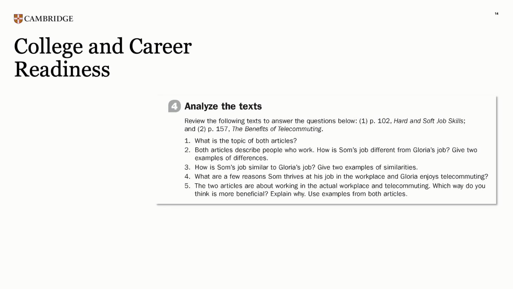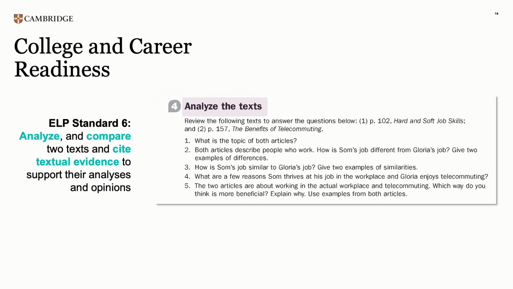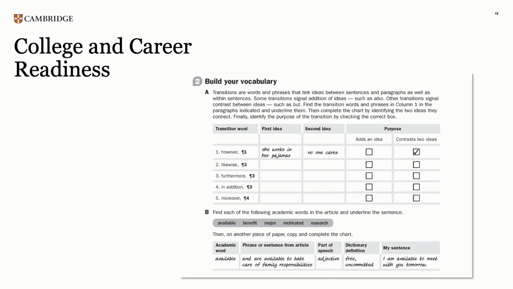In Exercise 4, Analyze the Texts, students are asked to read, analyze, and compare 2 texts and cite textual evidence to support their analyses and opinions. This is one of the requirements of ELP Standard 6. In Exercise 2, Build Your Vocabulary, students develop their academic vocabulary, which is one of the requirements of ELP Standard 8.